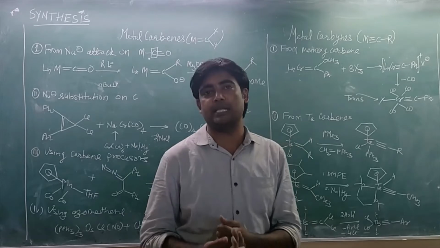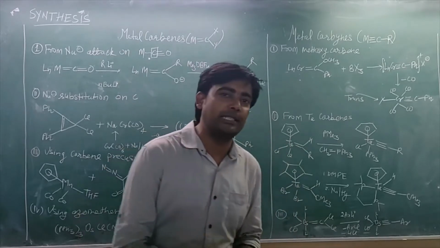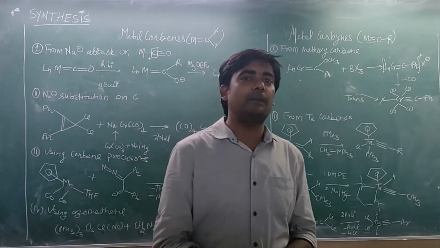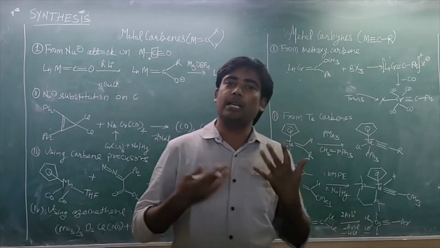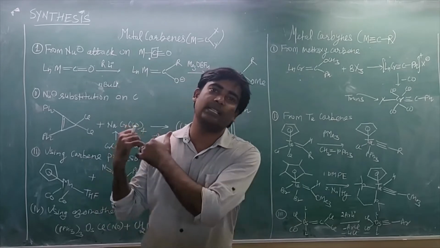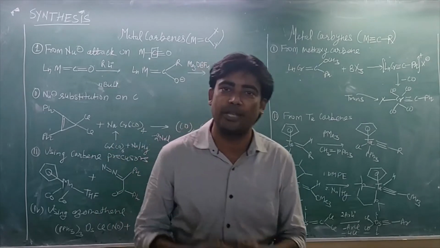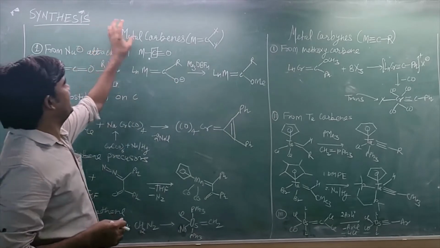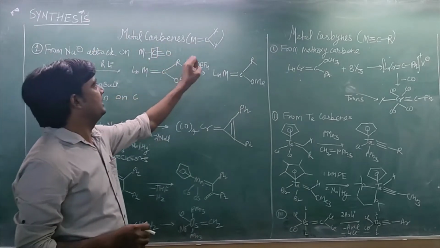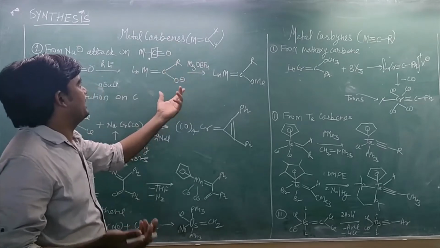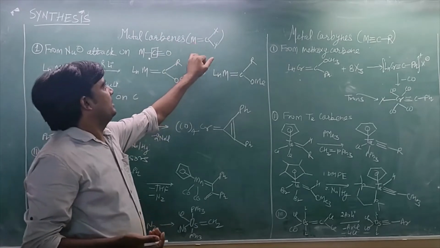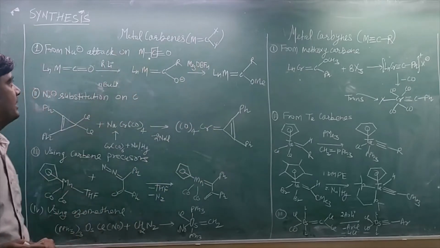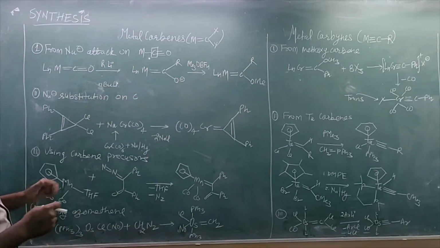In the last video we have already discussed the bonding and types of metal carbene and metal carbyne complexes, and today we are going to discuss the synthesis of metal carbene and metal carbyne complexes. Okay, let's start. You can see here, these are metal carbene complexes, and as you know, metal carbene complexes are those complexes which contain a double bond between metal and carbon. And today we are going to discuss the synthesis.